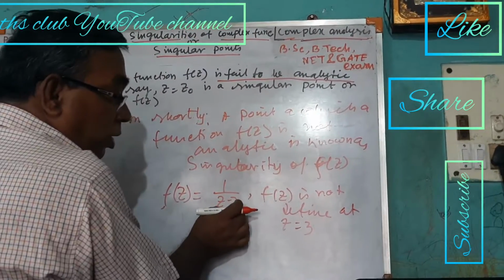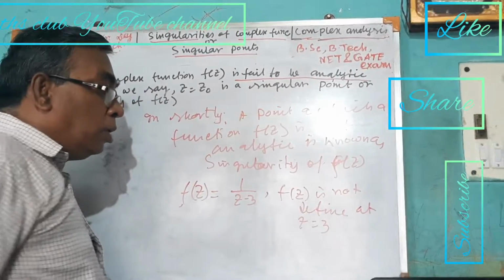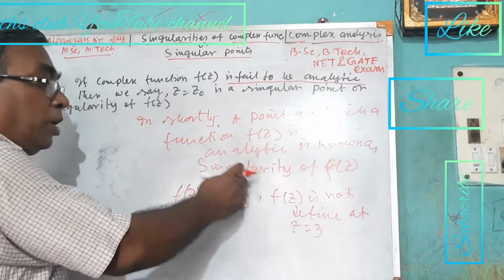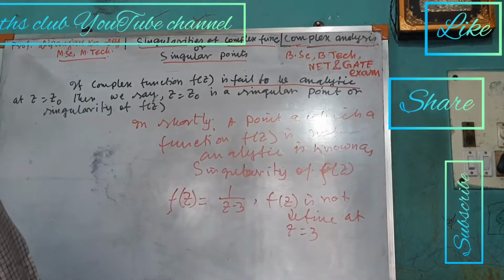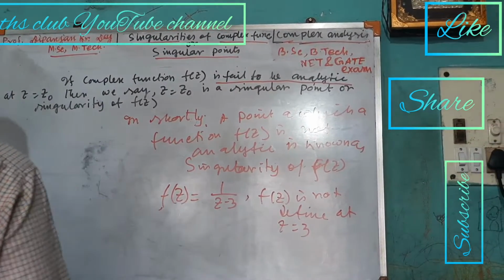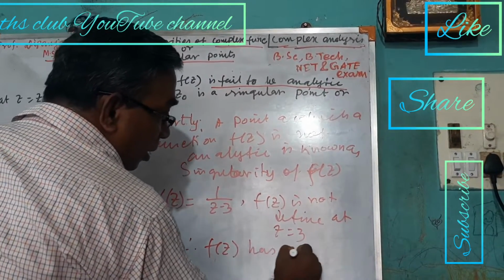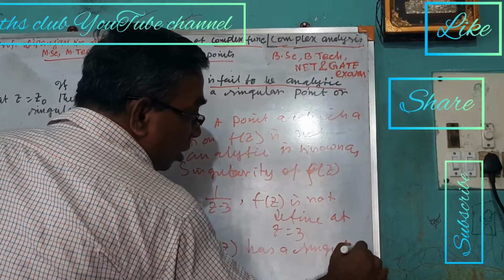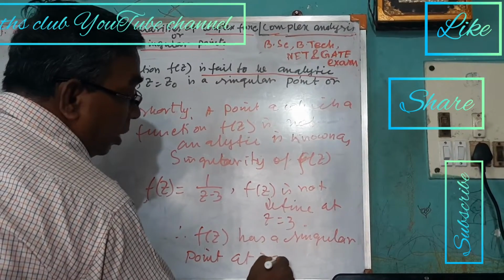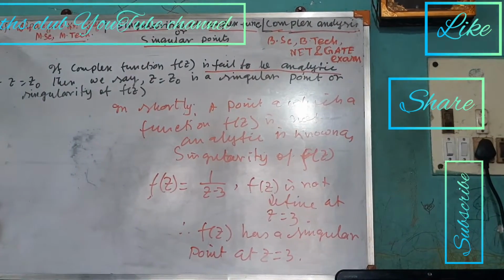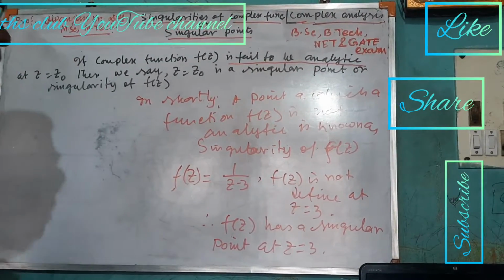That means if we put the denominator equal to 0, that is z minus 3 equal to 0, then z equal to 3. So if we put z equal to 3 here, this becomes infinity, that is, f(z) is not defined. Therefore we can say f(z) has a singular point at z equal to 3, at which f(z) is not defined.